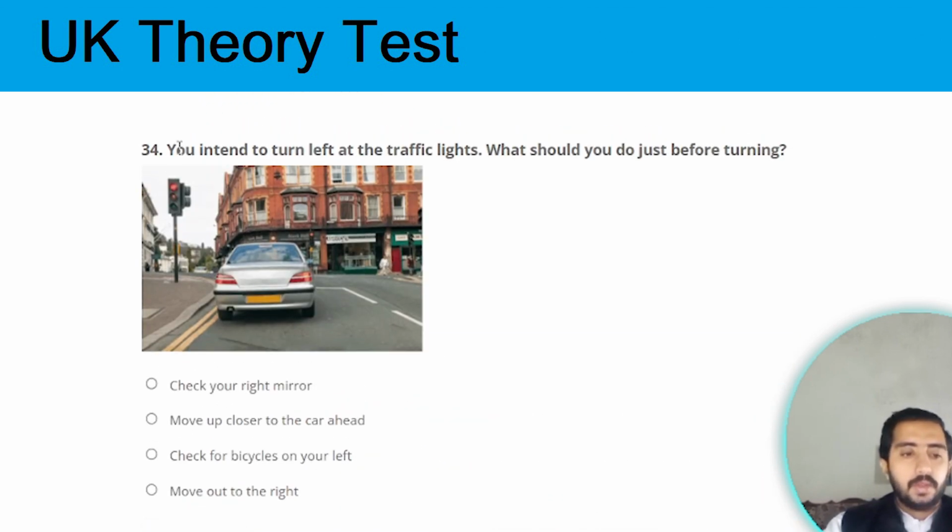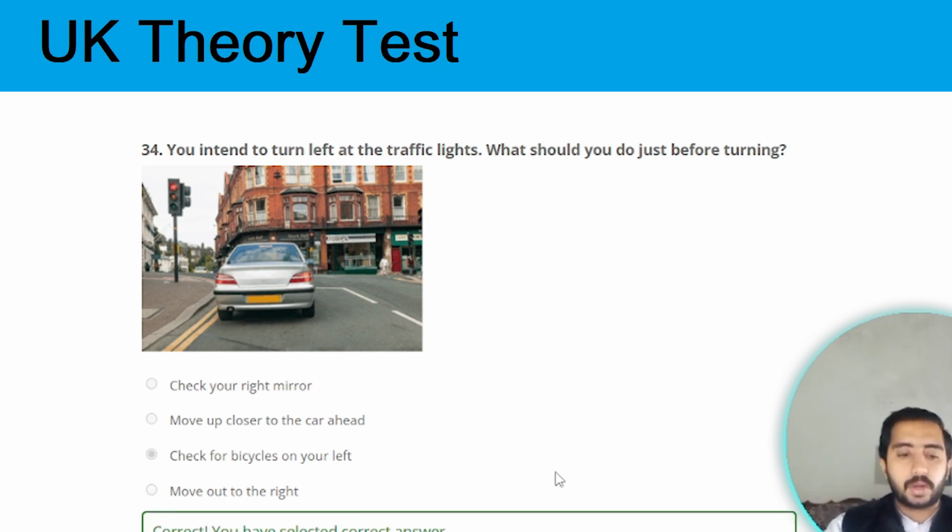Next question. You intend to turn left at the traffic lights. What should you do just before turning? The correct option is check for bicycles on your left. Option C is the correct one.